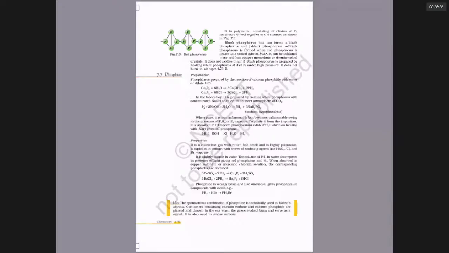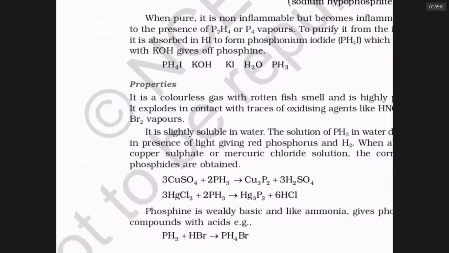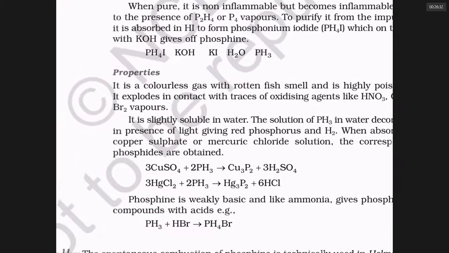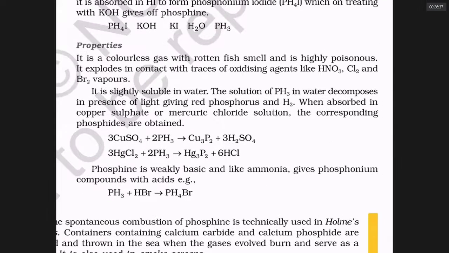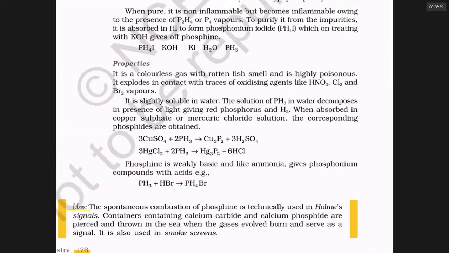The properties of phosphine are similar to the properties of ammonia. But I would say that this is much more poisonous and it has a much more irritating smell, and it is very less stable. It really explodes if you add a drop of nitric acid, or a small amount of chlorine or bromine. Notice ammonia is highly soluble because of the ability to make hydrogen bonding, whereas PH3 is least soluble because it is more covalent.